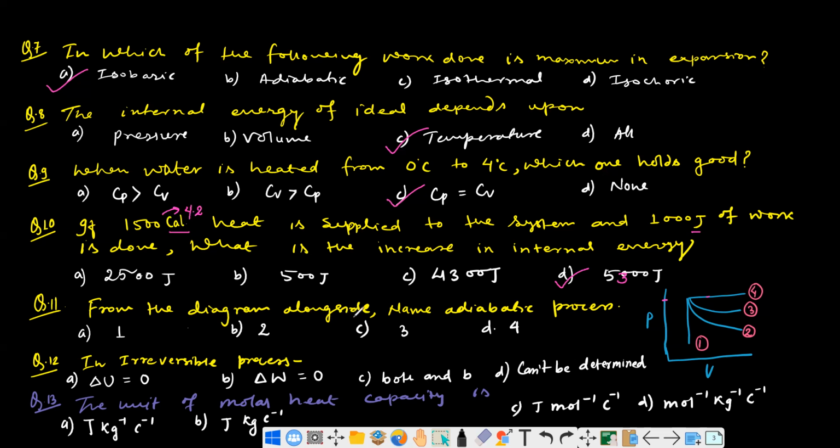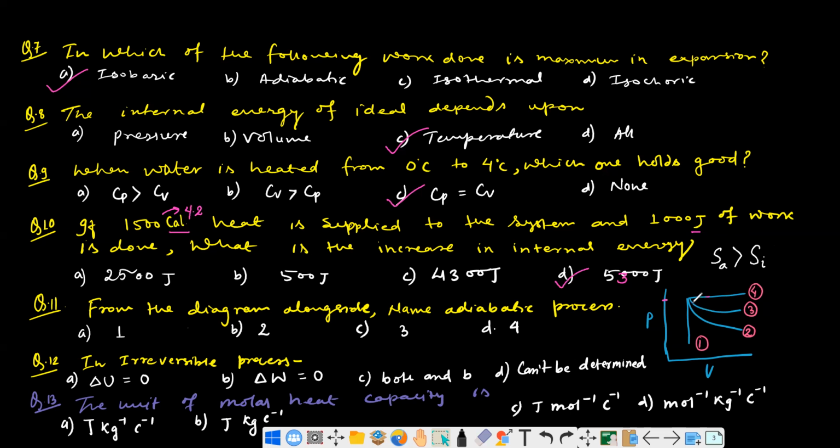From the diagram alongside, name the adiabatic process. Okay, this question is so crucial. You can easily determine which one is isobaric, which one is isochoric, but the two curves, this 3 and 2, are quite similar. So one thing you have to remember is that the slope of the adiabatic is always greater than the slope of the isothermal.